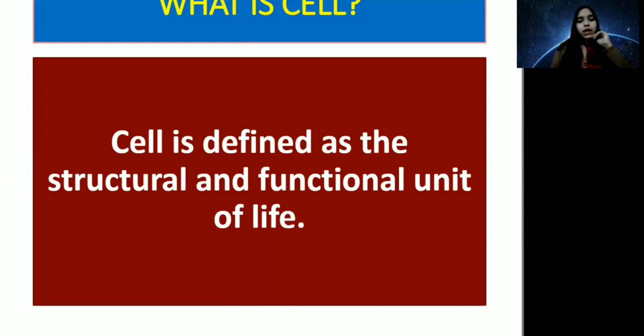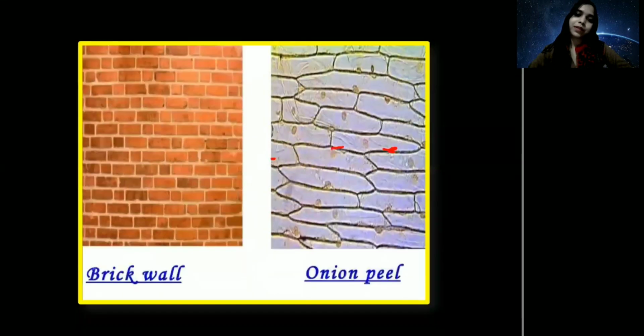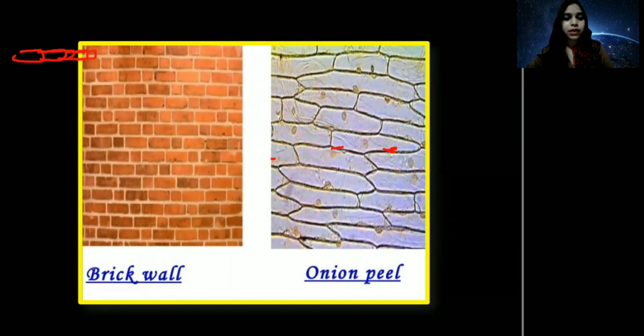So the question arises, why is the cell called the structural and functional unit of life? What does it mean? I will explain this question with an example. Have you seen a wall? How is it made? Yes, exactly. It is made from bricks, with lots of bricks. One by one, all the bricks are laid down and joined with some cement, and we have a brick wall. So brick is the basic structural unit of a wall.